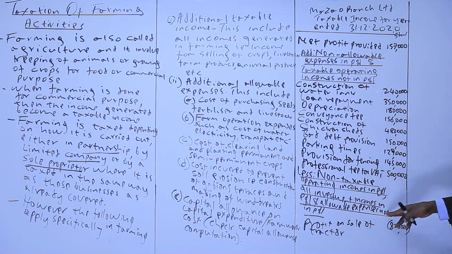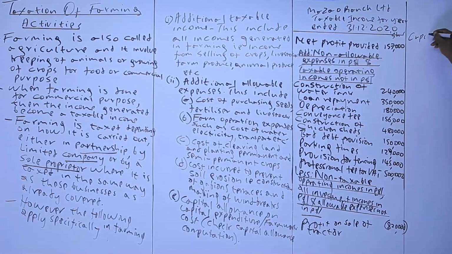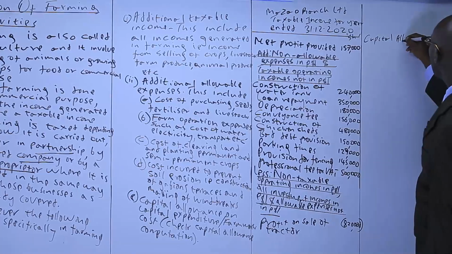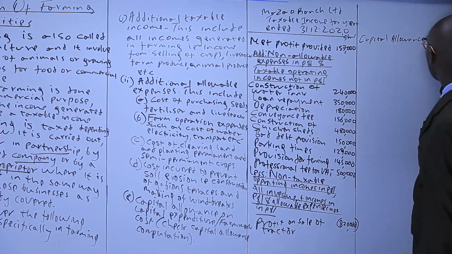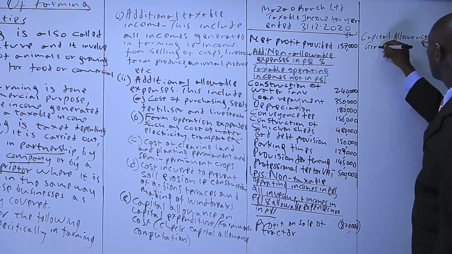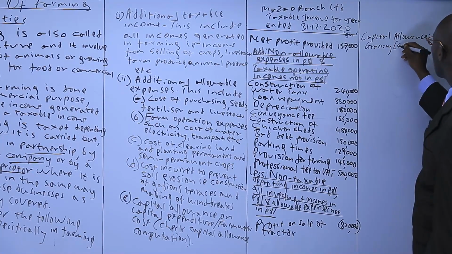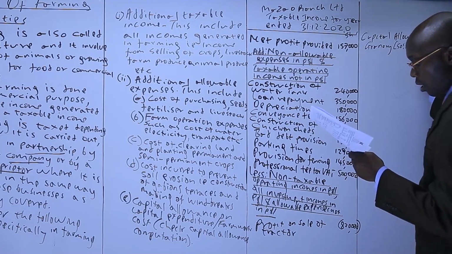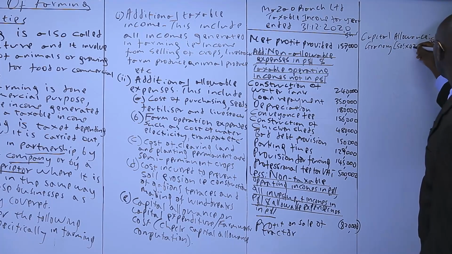On that, we are looking for allowable expense not in P&L. So we have capital allowance on, we start with granary, which should be 50% of 420. That will be 210,000.